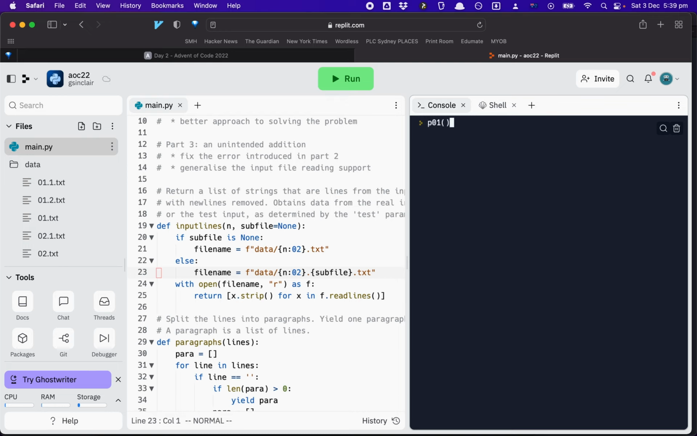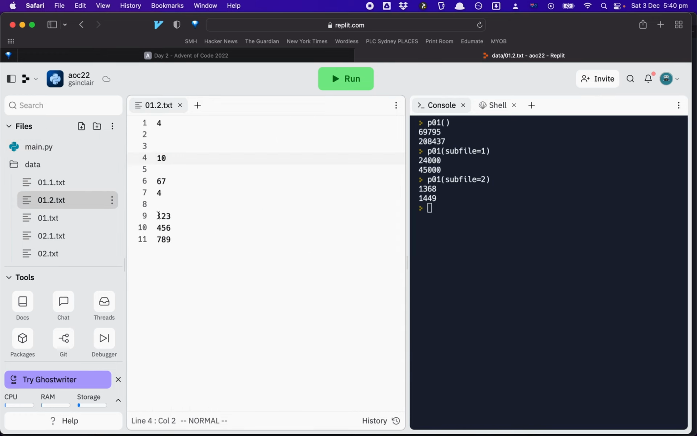So go P01, yep, works with no argument, and P01, I can say subfile equals 1, right, and I get those answers that I've seen before, and go subfile equals 2, and that looks like pretty good answers. Okay, I trust that the code's doing the right thing. The sum of those looks like about that, doesn't it? I mean, I'm actually a bit nervous, so I'm just going to check on my calculator. Yep, 1368, and then if you take the top 3, all right, so yeah, I trust it.